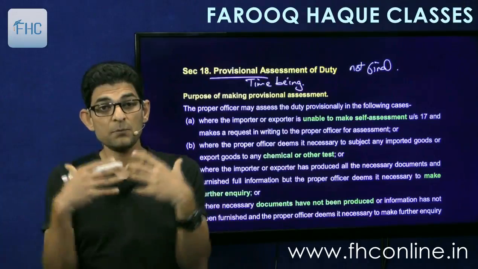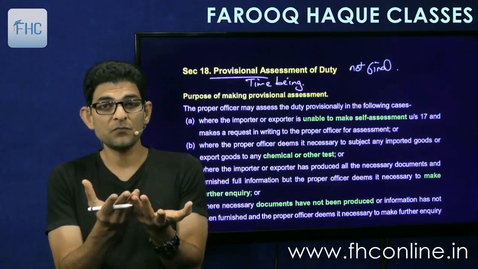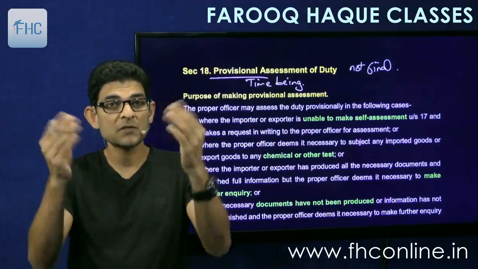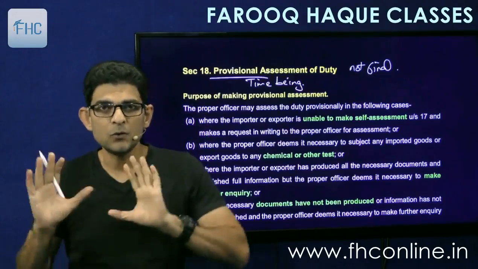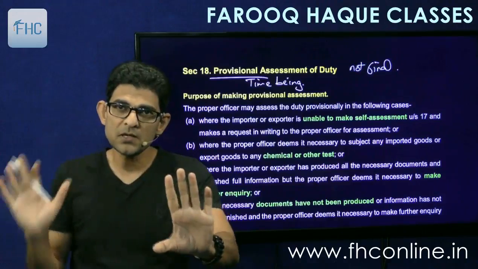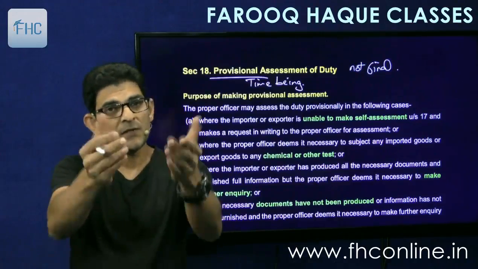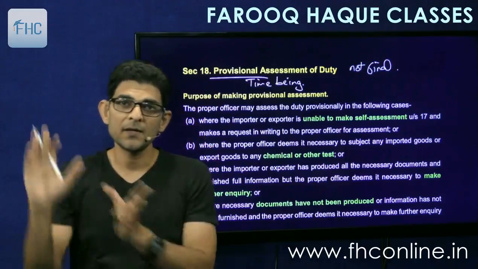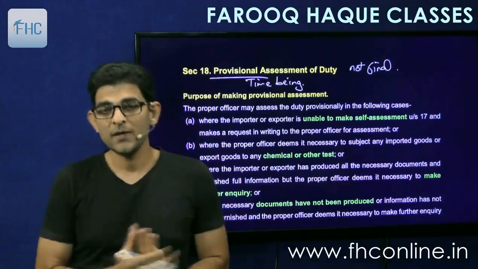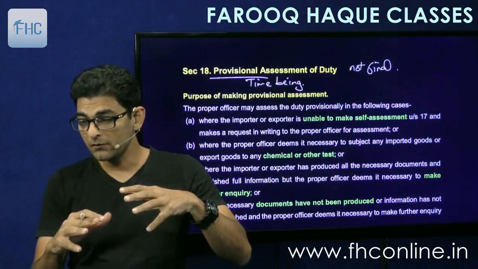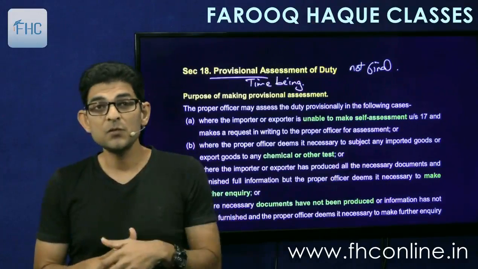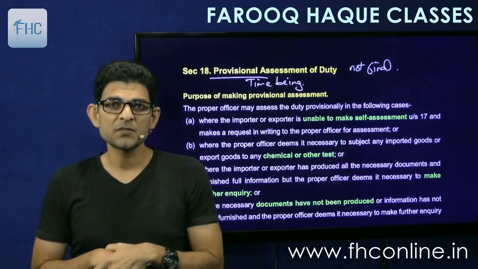Okay. So what the importer has to do, he has to make an application for provisional assessment. Officer will tell him how much to pay and how much bond he should file. So I'll do both of the things. I'll pay the provisional duty, I'll file the bond, and then the goods will be cleared. I can take the goods, I can enjoy the goods. And then after some time, when I get all the documents which will enable me to assess the duty, I'll go and file those documents.